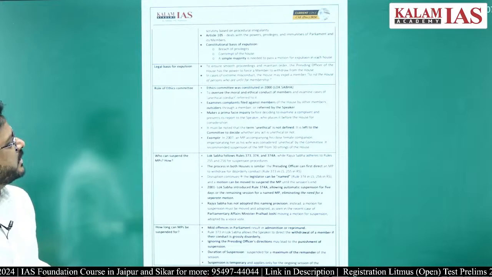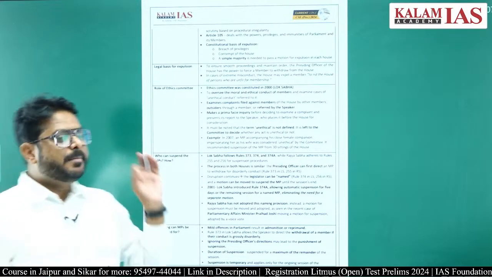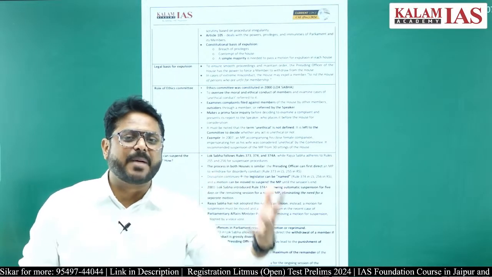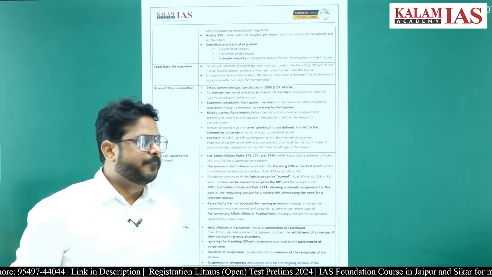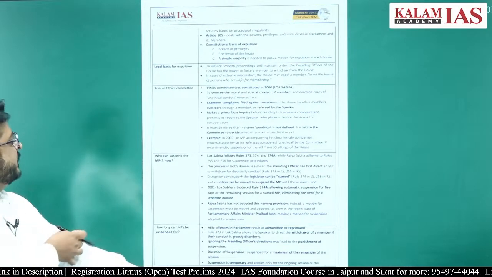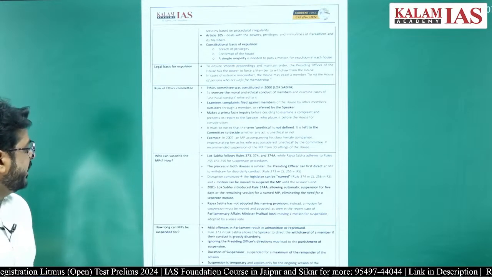A simple majority is needed to pass a motion for the expulsion in each House. So using the simple majority, a motion will be brought, and using the simple majority, that motion will be passed for the expulsion of any member of Parliament. Right. So that is there. Then there is also an ethics committee.